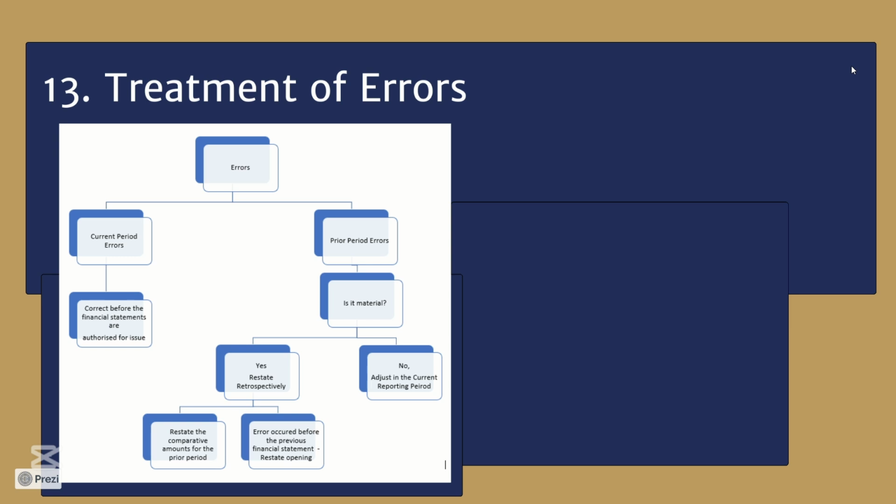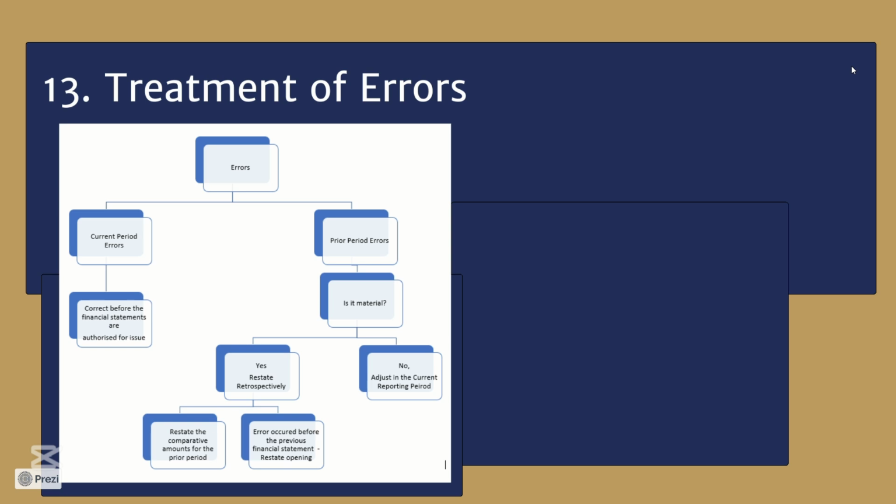The treatment of prior period errors depends on their materiality and the timing. Errors can be corrected either in the current reporting period or prior reporting period. If the error is related to the current reporting period, then rectify it in the same reporting period before the financial statements are authorized for issue. If the error relates to a prior period, we need to check the materiality level.